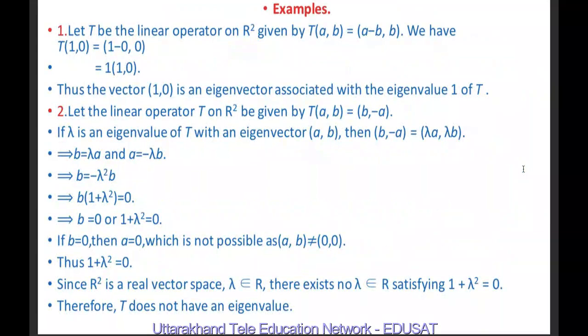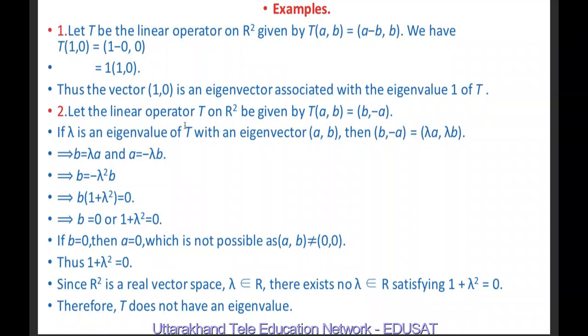Now some examples. So first is, let T be a linear operator on R square, given by T(a, b) equal to (a minus b, b). We have T(1, 0) equal to, here T(a, b) is (a minus b, b). So T(1, 0) is (1 minus 0, 0), by substituting a equal to 1 and b equal to 0. So it is 1 times (1, 0). Thus the vector (1, 0) is an eigenvector associated with the eigenvalue 1 of T. T is the linear operator on R square.